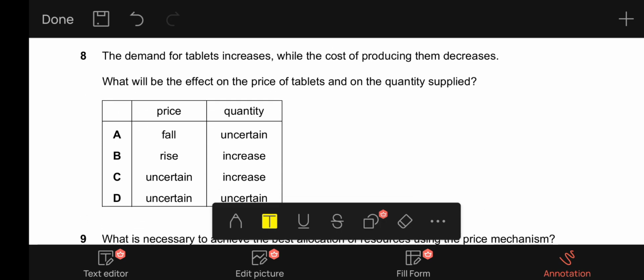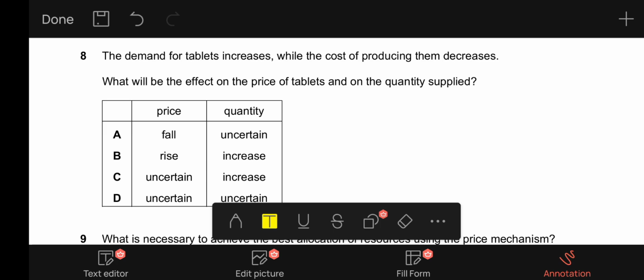8, it says the demand for tablets increases while the cost of producing them decreases. Demand for tablets increases, which means the demand curve shifts to the right, and the cost of producing them decreases, which means the supply shifts to the right. And it is clearly shown that demand is increasing and supply is increasing, which means the equilibrium quantity will have to increase.